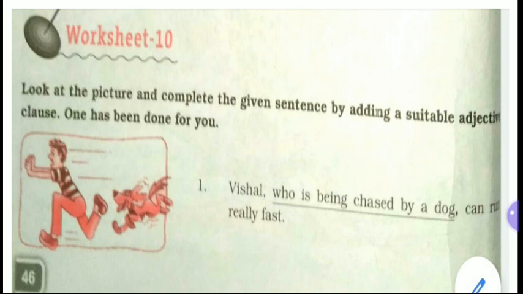Now look at what is here. Worksheet 10, look at the picture and complete the given sentence by adding a suitable adjective clause. One has been done for you. Number 1, Vishal, who is being chased by a dog, can run really fast. Now look at second number. 1 is already done for you. From second you have to do yourself.